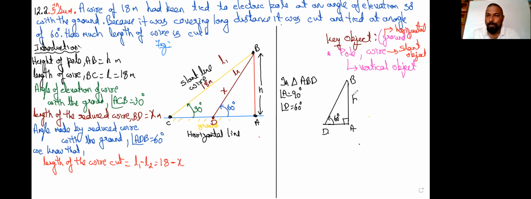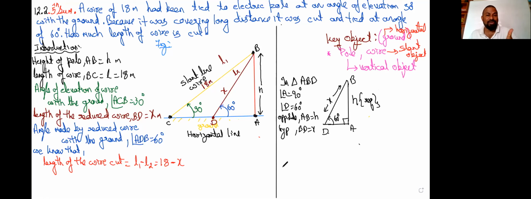The opposite side of 60 degrees is AB, and it is h meters, which is the required one. Now x is the one which we don't know. The hypotenuse BD is equal to x meters.